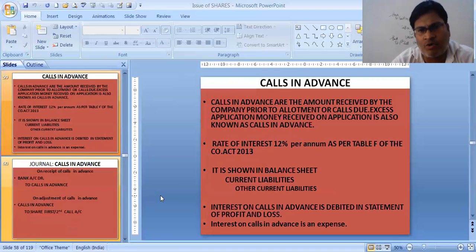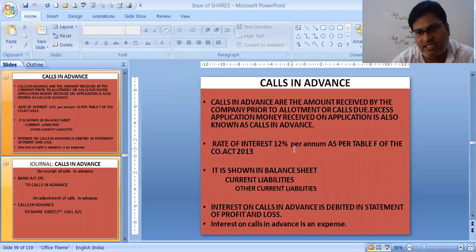Simply we cancel the calls in arrear by writing bank to calls in arrear. Now understand about calls in advance. It is the amount received by the company prior to allotment, or prior to calls being made. The company has not asked for the money, but excess money is being paid by the shareholder. It can be given at the time of application also. Excess money is given at the time of application, so much excess that it exceeds allotment. So some money is transferred to allotment, then it is transferred to calls. That is called calls in advance.